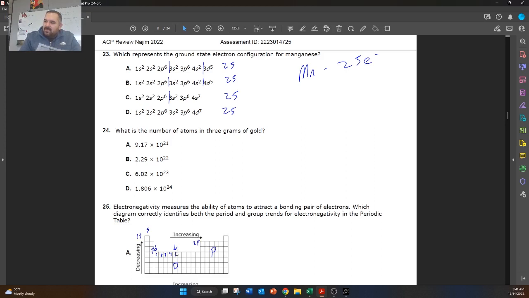So manganese is going to be 3d, 1, 2, 3, 4, 5. It should end in 3d5. The only one that ends in 3d5 is going to be answer choice A, so A is going to be our answer.